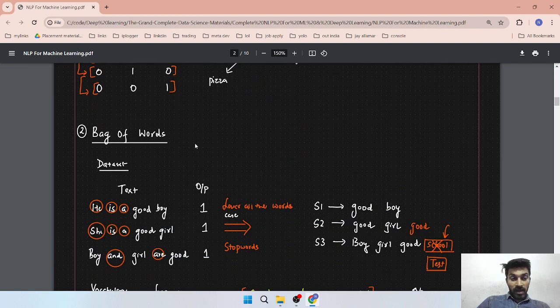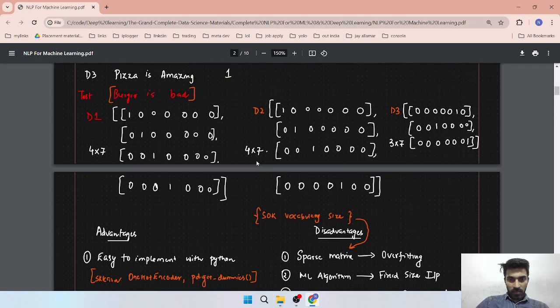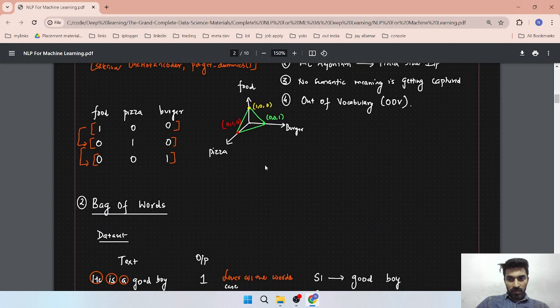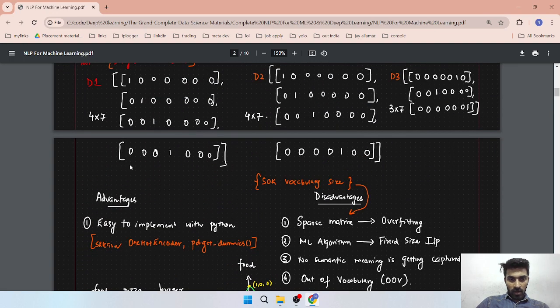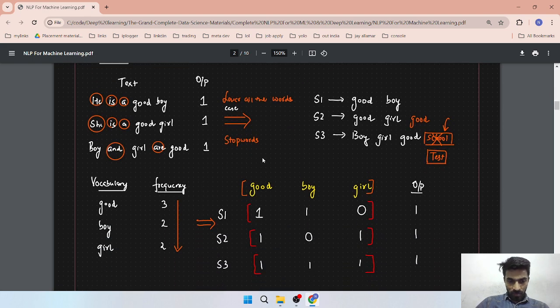So the scientists have now researched bag of words. Basically in bag of words they have created a bag. A bag is basically a bag where you have some words inside. Here basically the problem is also that the input is not a fixed size, but here we create a bag of words so that we can get a fixed size vector.